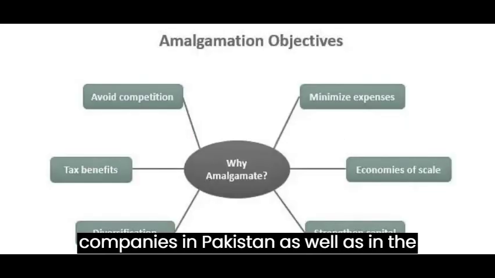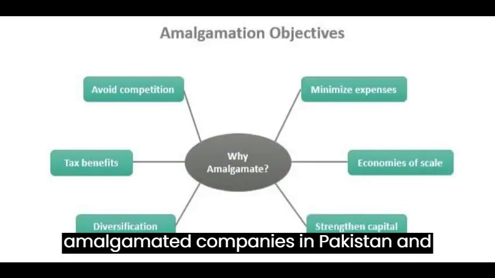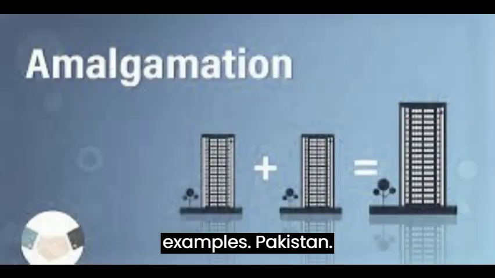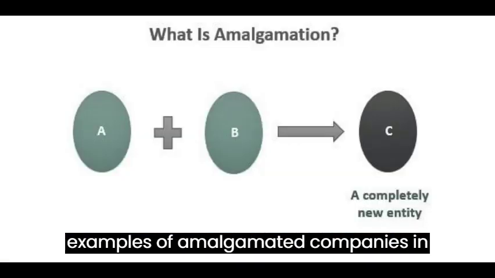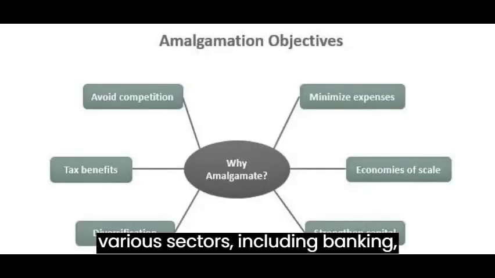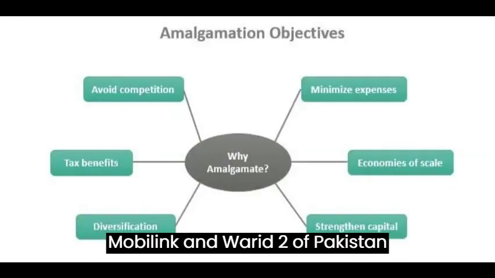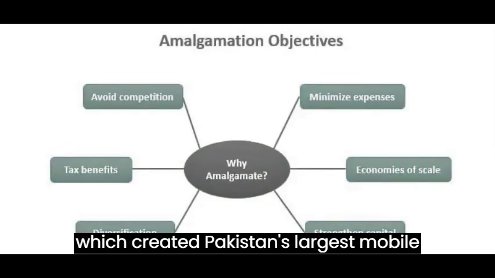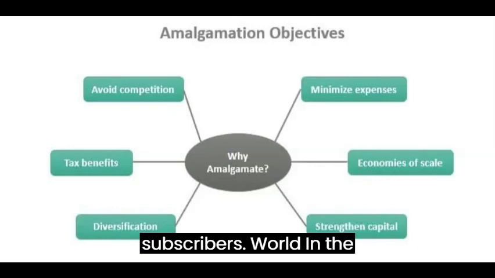Amalgamated companies in Pakistan as well as in the world. There have been many amalgamated companies in Pakistan and around the world. Here are some examples. Pakistan. In Pakistan, there have been many examples of amalgamated companies in various sectors, including banking, telecommunications, and energy. One notable example is the merger of Mobilink and Warid, two of Pakistan's largest mobile network operators, which created Pakistan's largest mobile network operator with over 50 million subscribers.